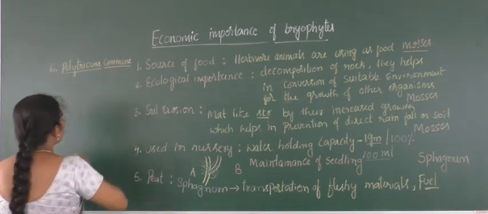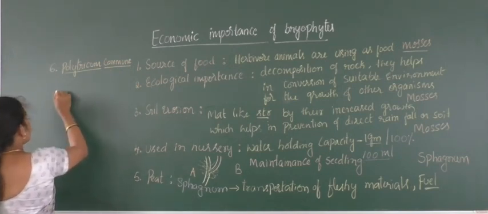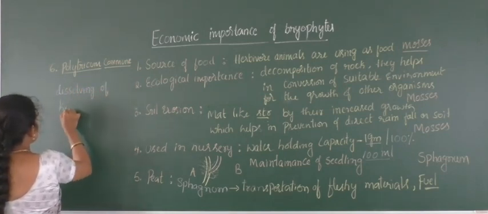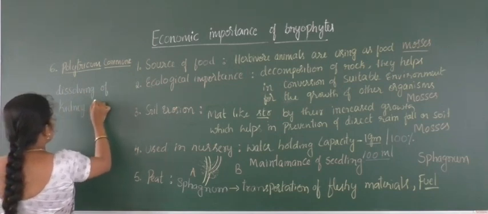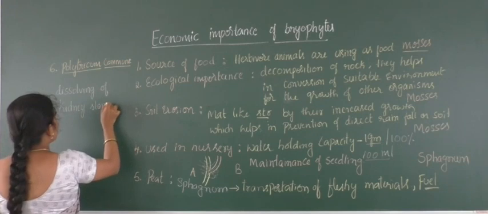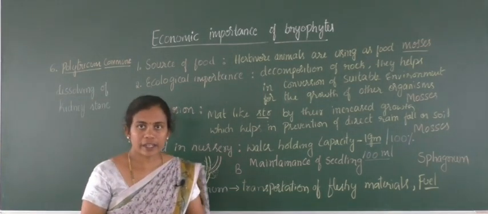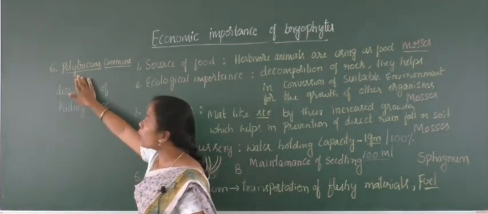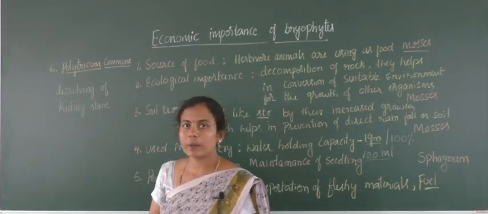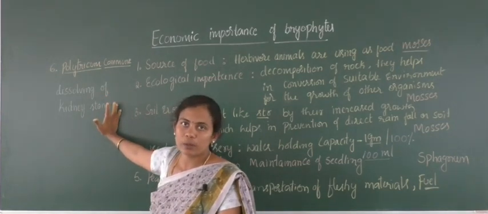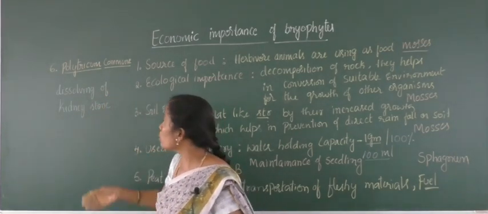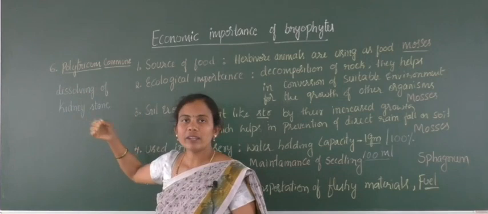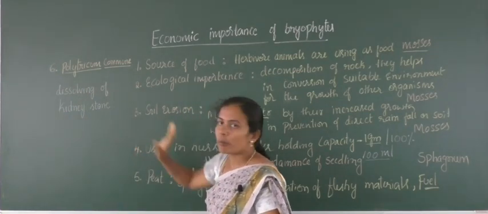Polytrichum commune is used for dissolving kidney stones, as a treatment for kidney stones. This bryophyte is taken as a tea. Just as you use tea leaves in tea preparation, in the same way, taking this plant material Polytrichum commune and preparing tea and drinking it, we can reduce kidney stones. So this is one normal method which we can use in our home. So Polytrichum commune can be used for dissolving kidney stones by having it like a tea. This is one of the economic importances.